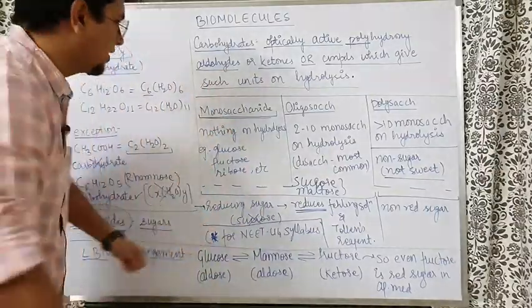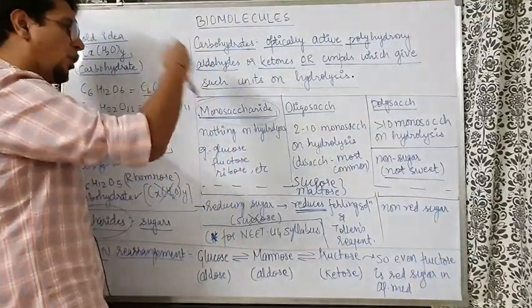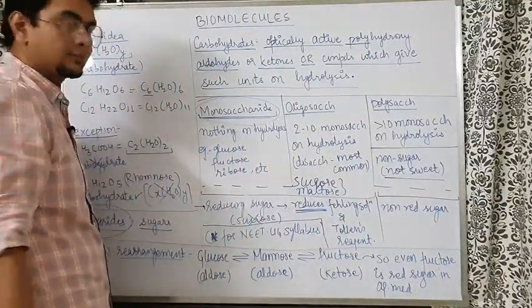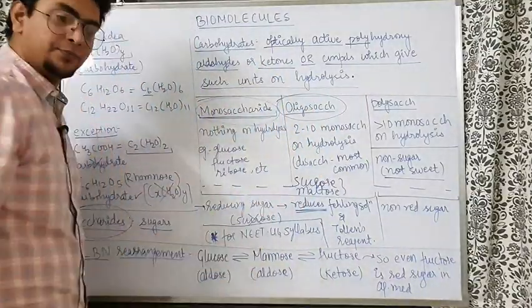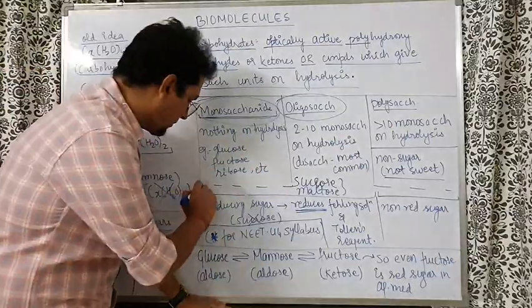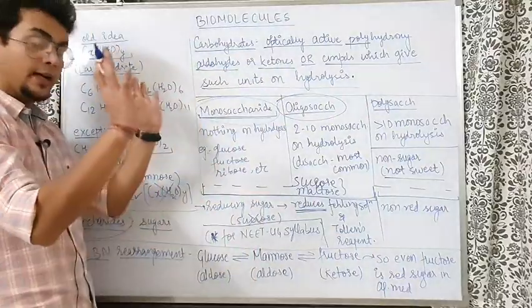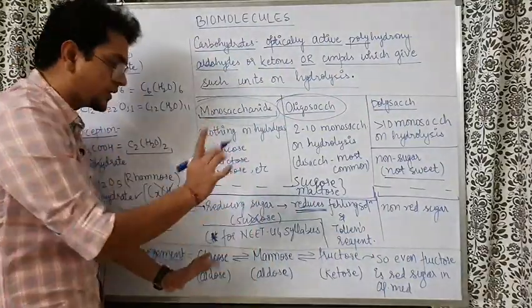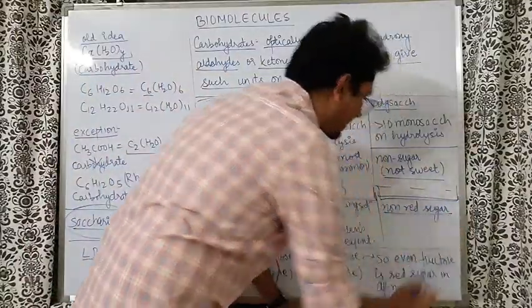The logic is that all the monosaccharides, and later on you will also learn, all the monosaccharides are reducing sugars. Whereas all the oligosaccharides except sucrose are reducing sugars. That means all the monosaccharides in your course, and all the oligosaccharides in your course except sucrose, are reducing sugars, and all the polysaccharides in your course are non-reducing sugars.